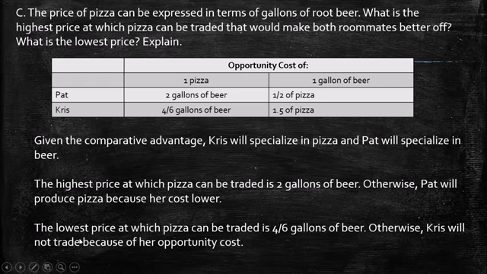On the other side, the lowest price at which pizza can be traded is 4/6 gallons of beer. Otherwise, Chris will not trade, because her opportunity cost is this one, and she is going to trade just if the price is higher. If you buy something for $1, you are not going to sell it for less than that $1. This is the same case. This is the lowest price.